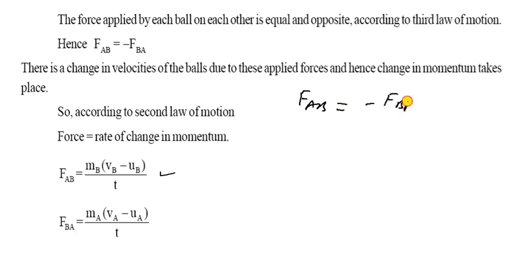So FAB is given like this, and FBA is given this type.